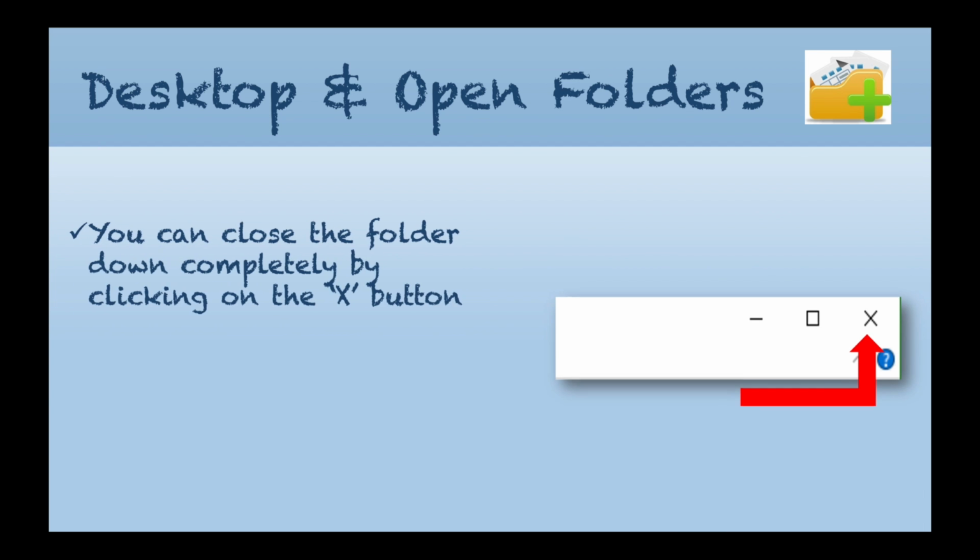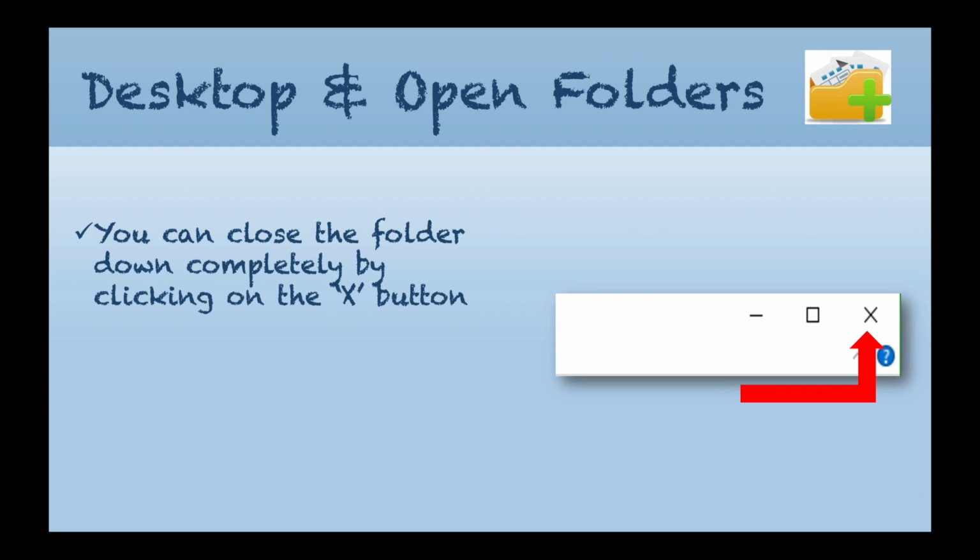The final button there is the X. You can close the folder down completely by clicking on the X button. By clicking that, you will close the window down and it will no longer show up on the File Explorer down at the bottom of the taskbar. So if you hover your cursor over the File Explorer, it will no longer be there.